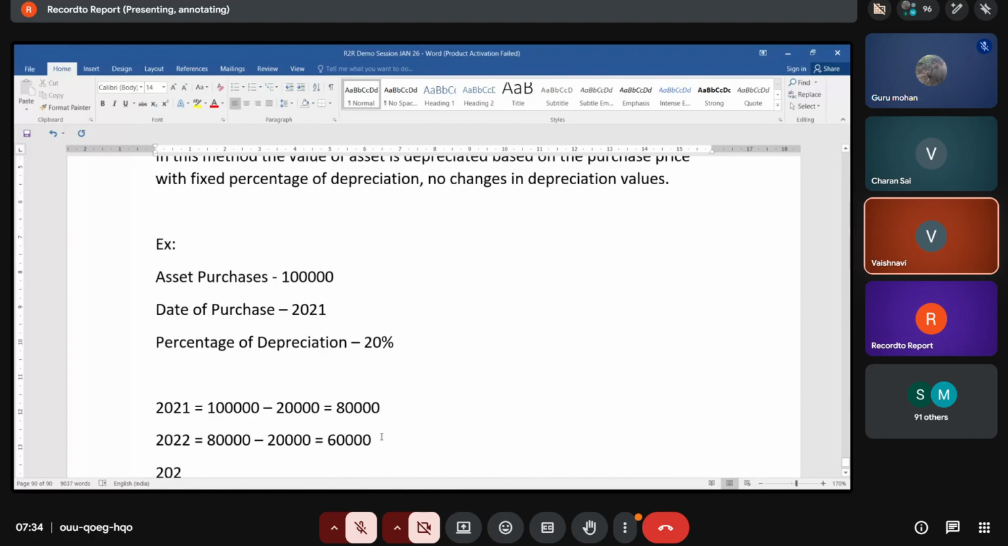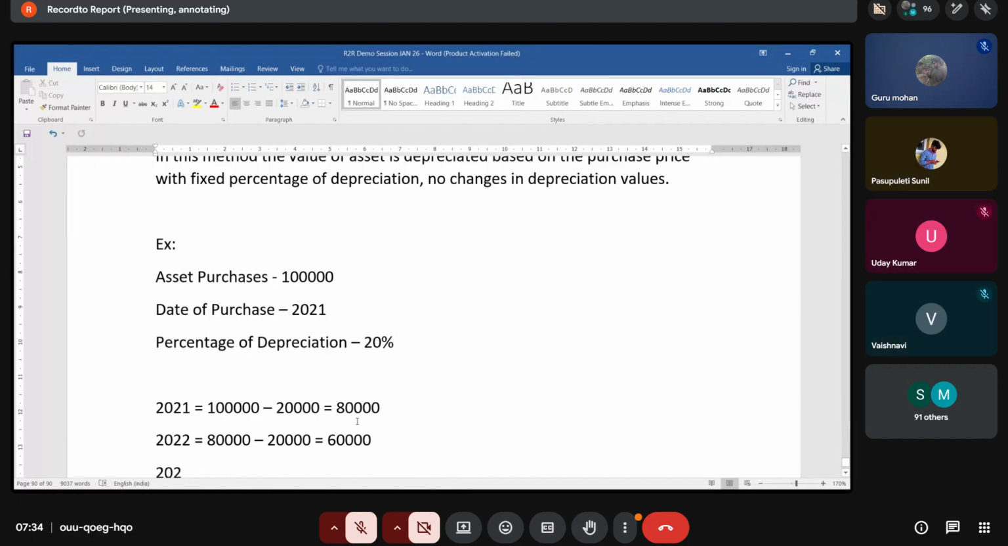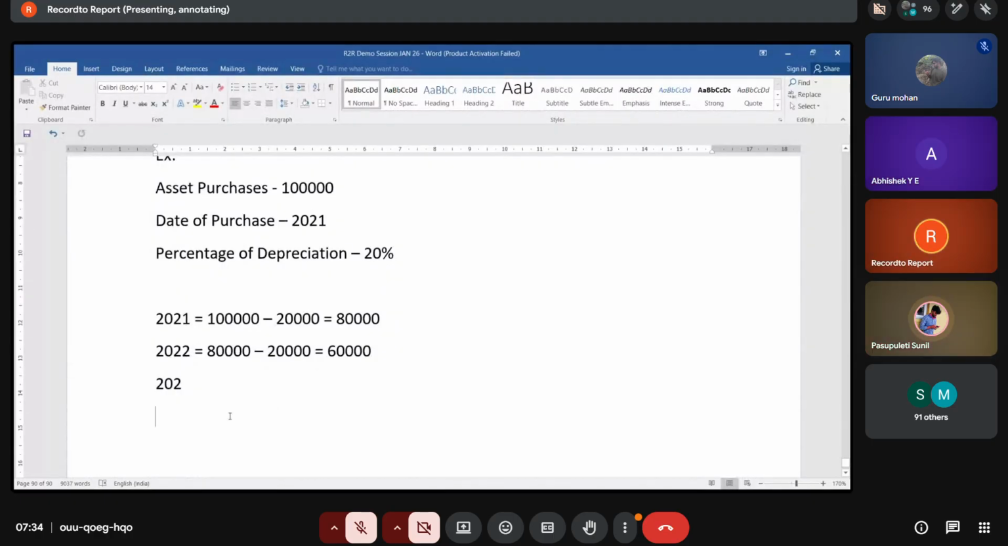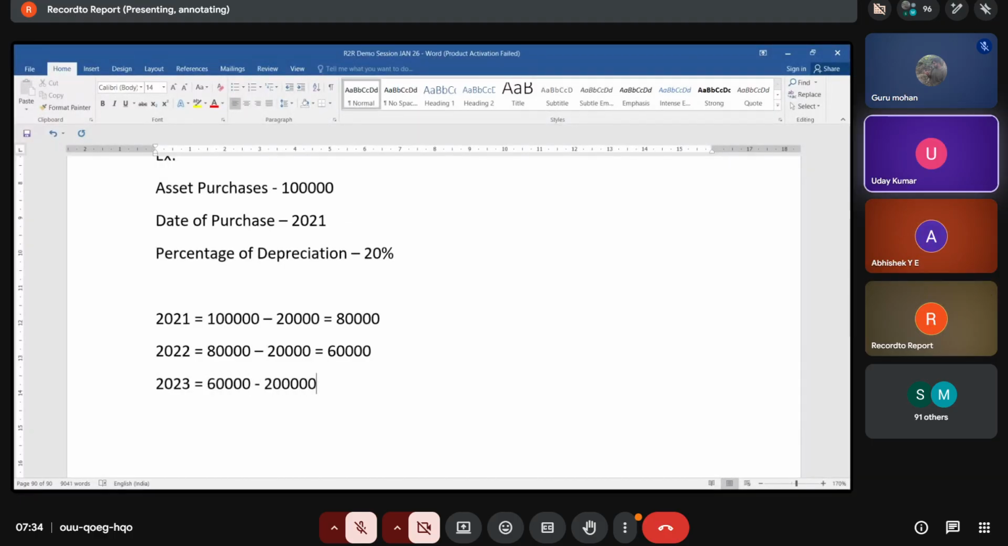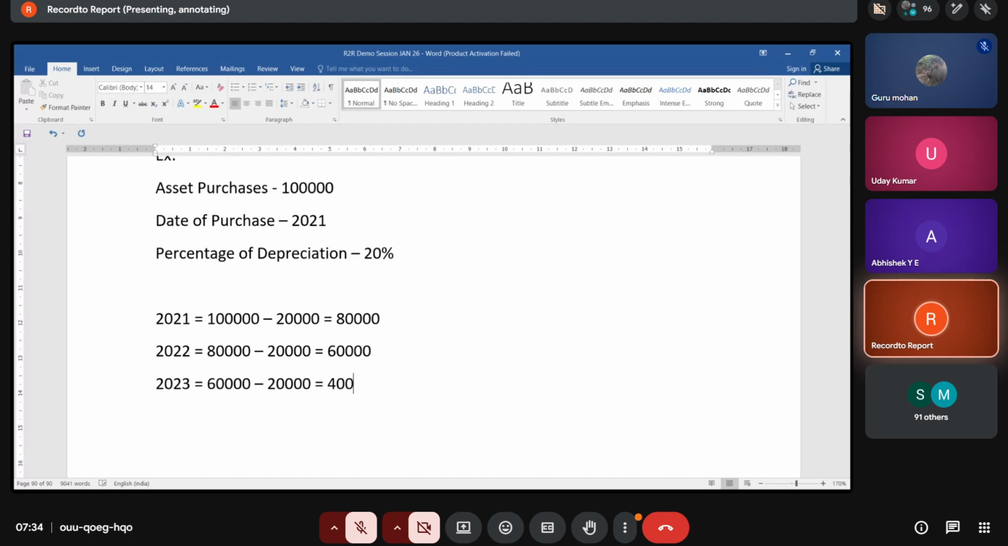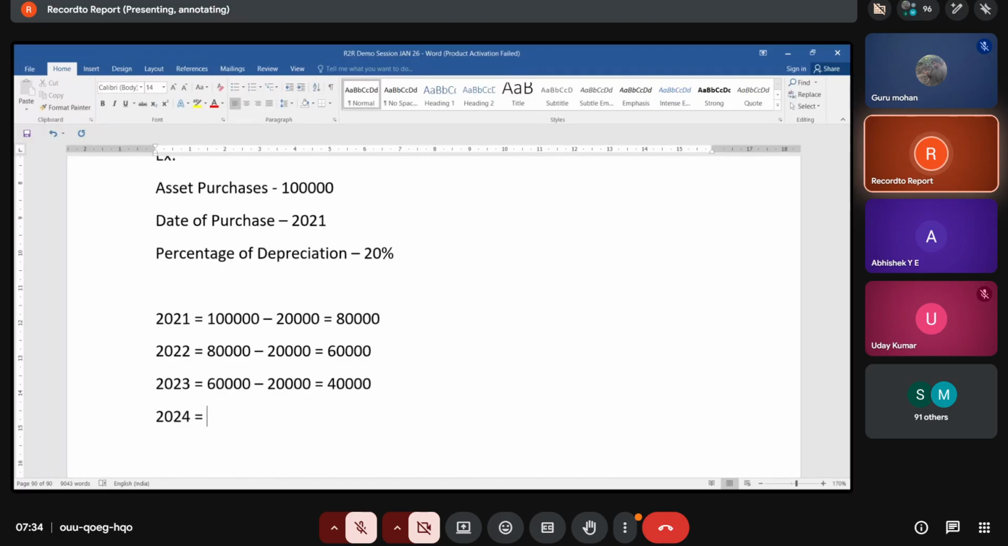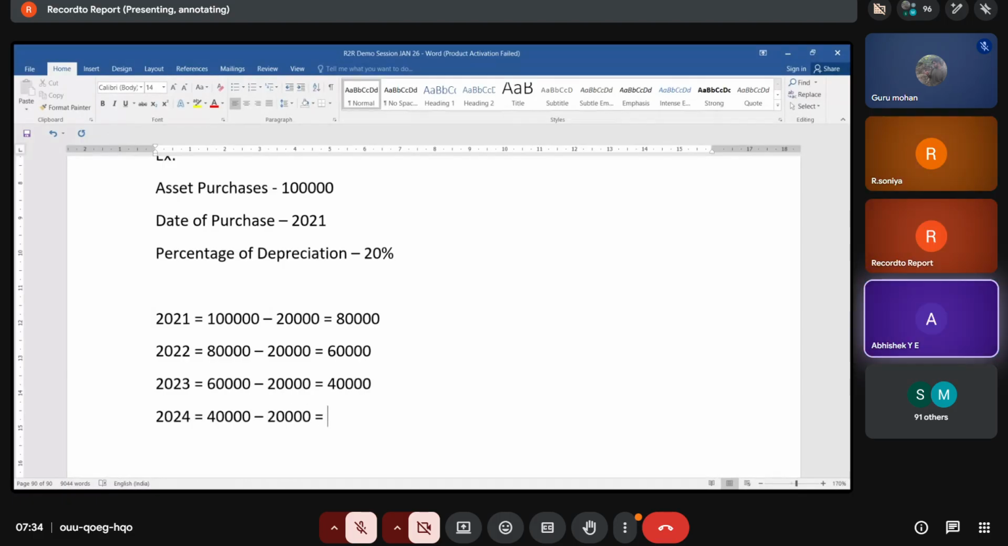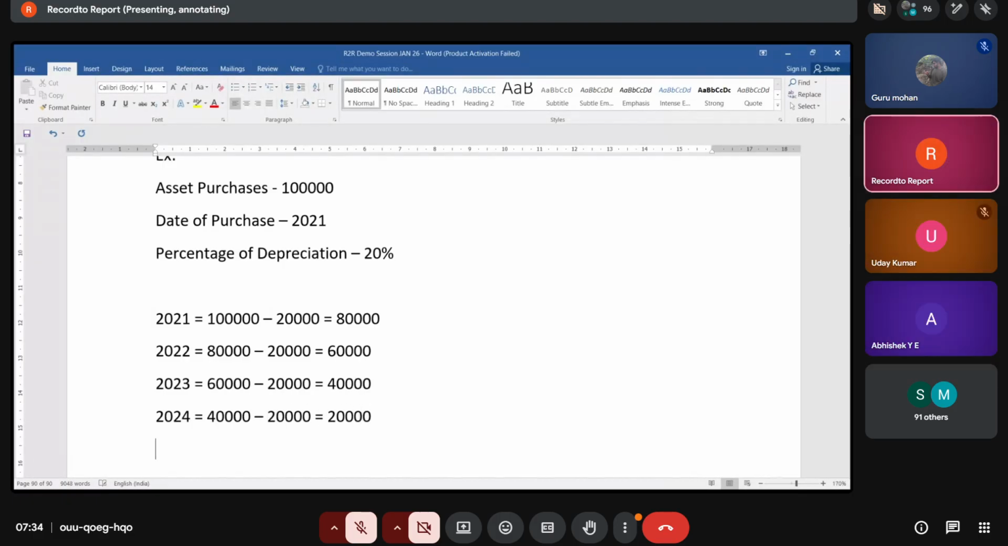What is the accumulated depreciation, guys? 40,000. So 2023, what is the value of asset? 60,000 minus 20,000. It comes to 40,000. 2024, what is the value of asset? 40,000 minus 20,000, 20,000. So 2025, the complete asset is used. What is the value of asset? It is 20,000 minus 20,000.